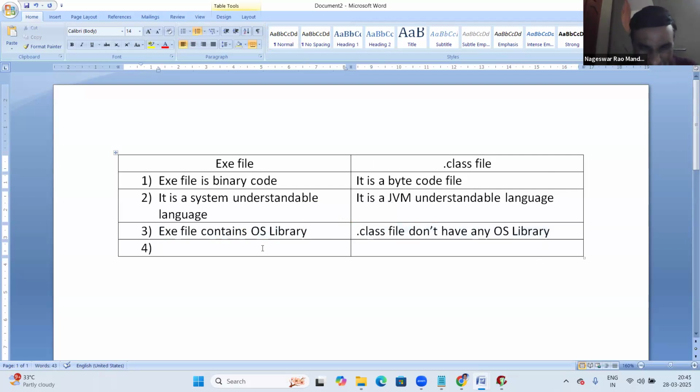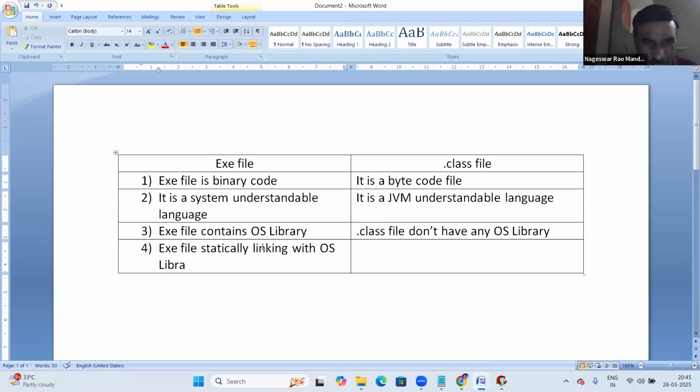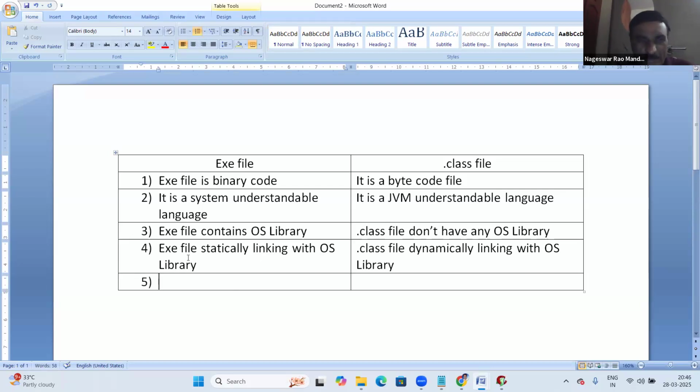The exe file is statically linked with the OS library, while the dot class file is dynamically linked with the OS library.